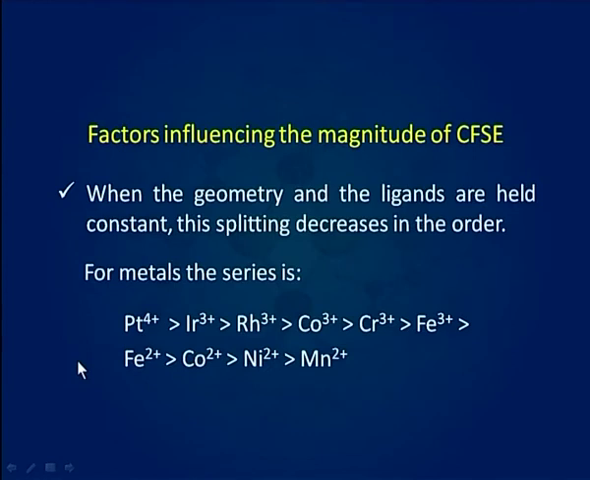If we summarize the factors affecting crystal field stabilization energy, we can say that the magnitude of Δo depends on both the metal ion and the attached ligands. When the geometry and the ligands are held constant, this splitting decreases in the order Pt⁴⁺, Ir³⁺, Rh³⁺, Co³⁺, Cr³⁺, Fe³⁺, Fe²⁺, Co²⁺, Ni²⁺, Mn²⁺.